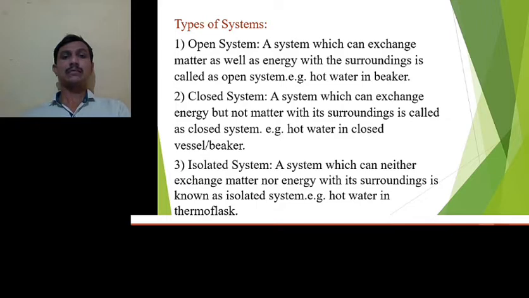Here matter and energy change with the surroundings. For example, hot water in a beaker. Hot water present in a beaker, there will be change in energy as well as change in matter.